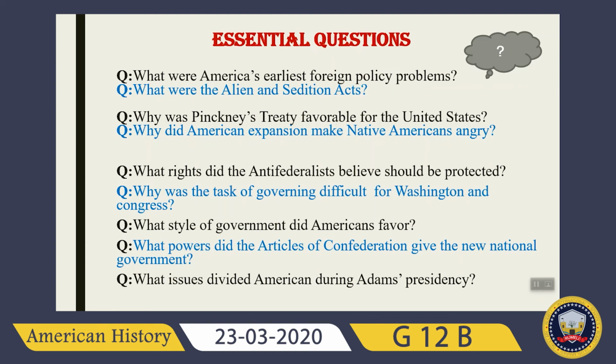A few I just collected, like: what were America's earliest foreign policy problems, what were the Alien and Sedition Acts, why was Pinckney's treaty favorable for the United States, why did American expansion make Native Americans angry, what rights did the anti-federalists believe should be protected, why was the task of governing difficult for Washington and Congress, what style of government did Americans favor, what powers did the Articles of Confederation give the new constitutional government, what issues divided Americans during Adams' presidency.